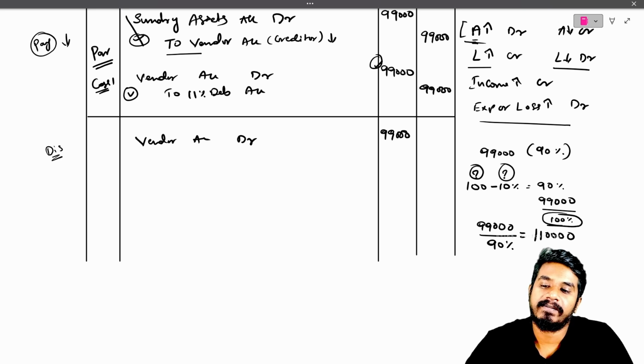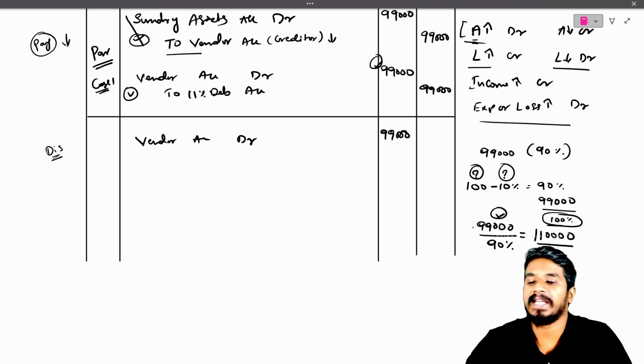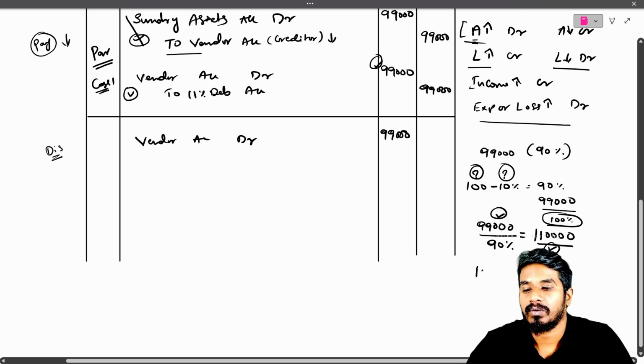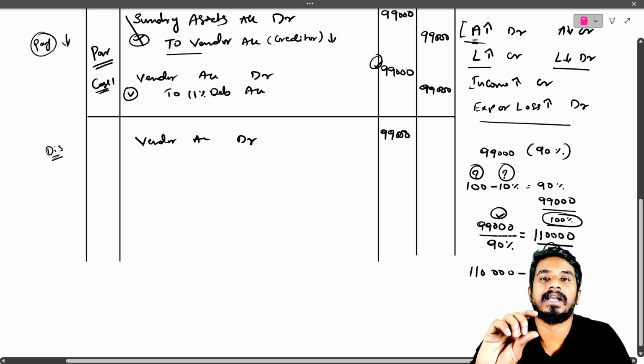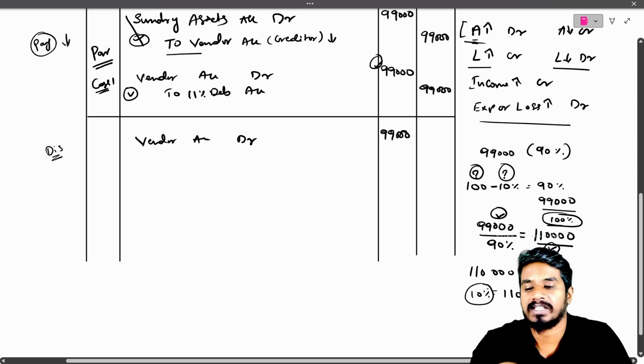We are giving discount on this. After giving discount only, we are paying 99,000. So 100% is 1 lakh 10,000 minus 99,000, you will get the remaining 10%. That is 11,000. 11,000 is 10%, which means the discount given is 11,000.